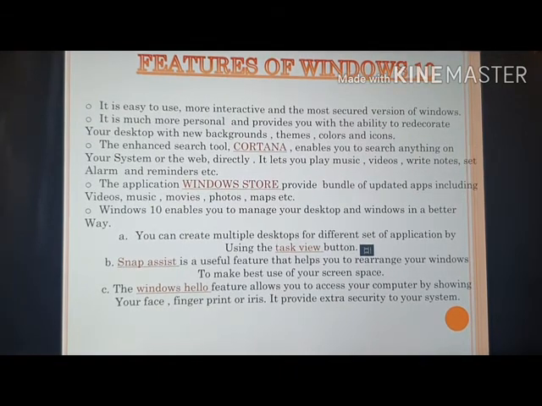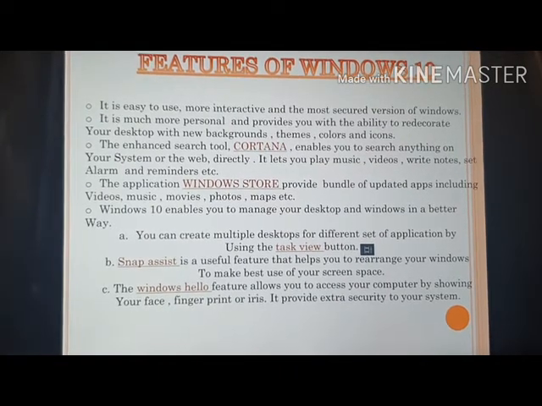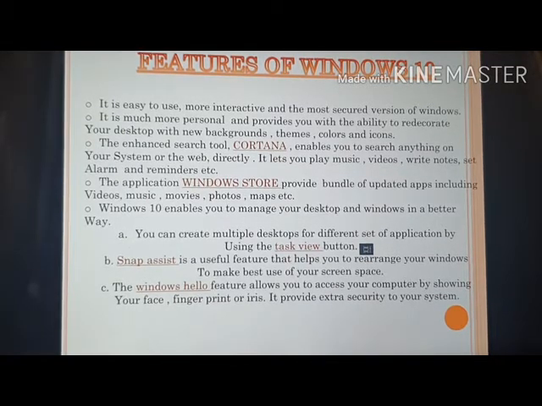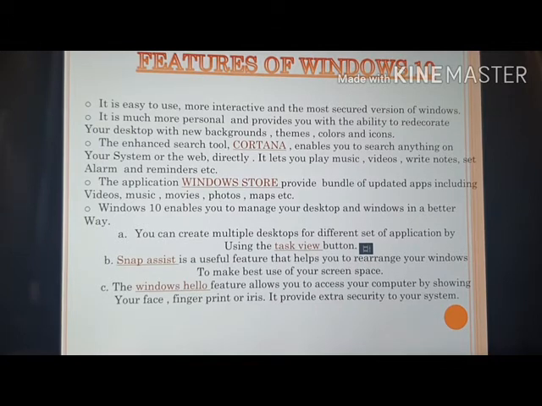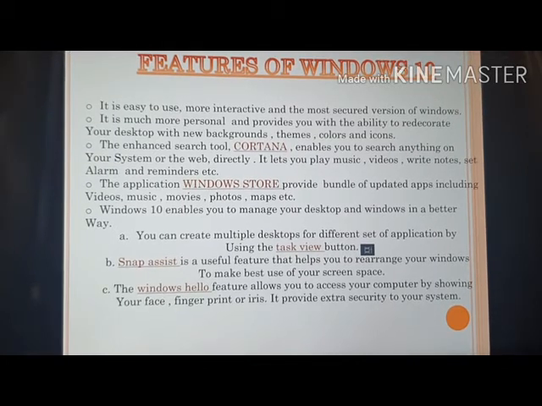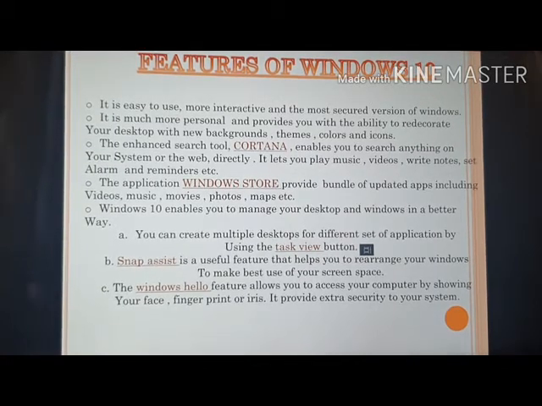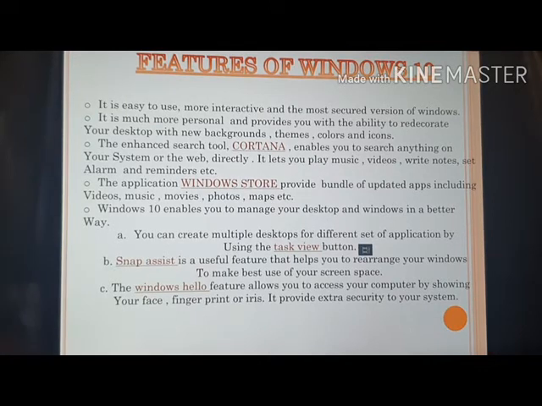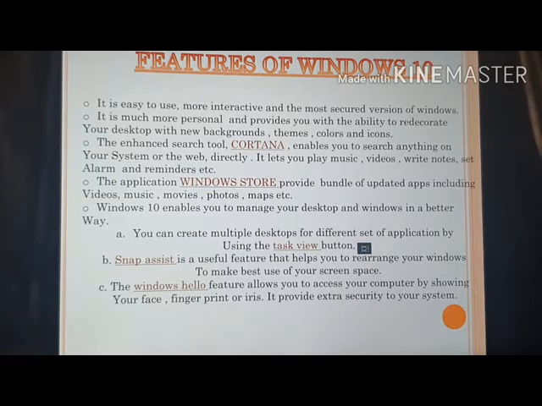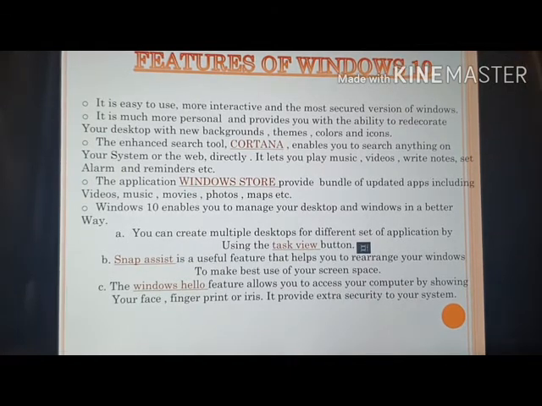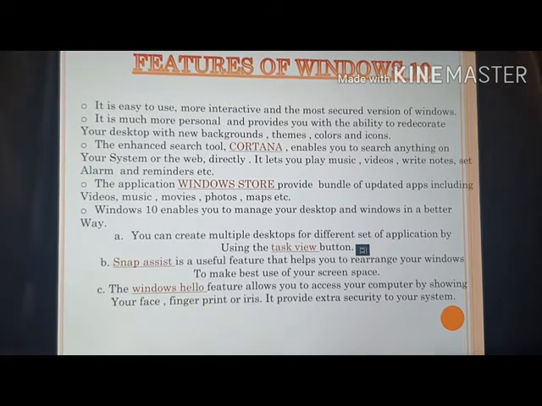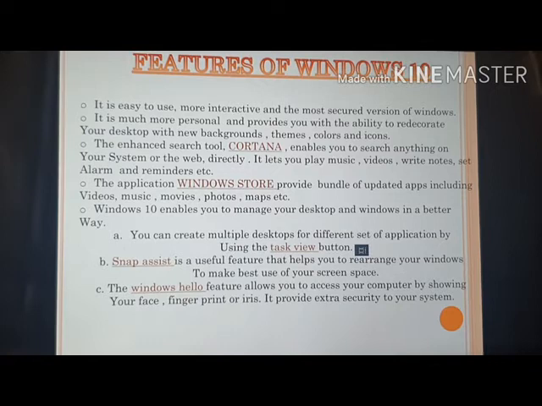Next is features of Windows 10. As it is GUI based, meaning graphical user interface, it is easy to use, more interactive and a more secured version of Windows. Number 2, it is much more personal, provides you with the ability to redecorate your desktop with new backgrounds, themes, colors and icons. We can set our desktop according to us. We can put any picture as our background image. We can put any color, any icon in any form using Windows 10.